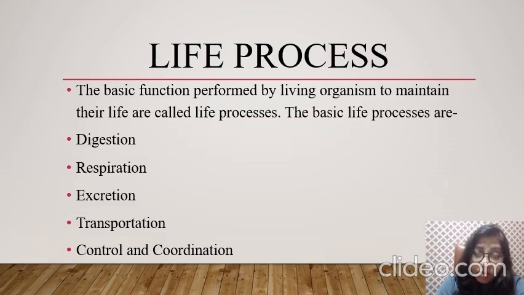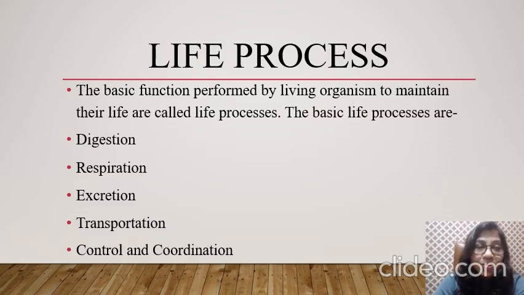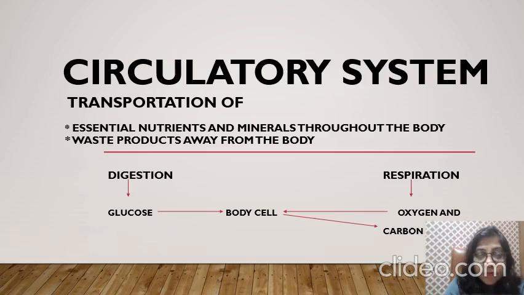So what do we call the transportation system in the living being? It is called the circulatory system. So today we are going to study the circulatory system, right? So children, the circulatory system is the transportation system of all the living organisms, right?